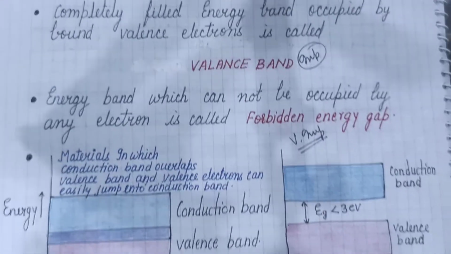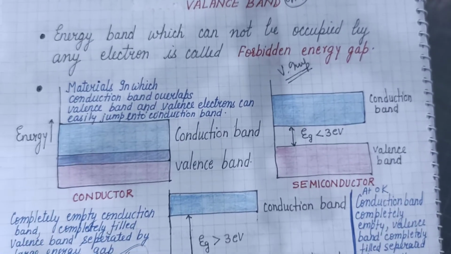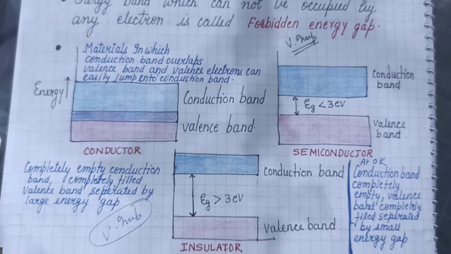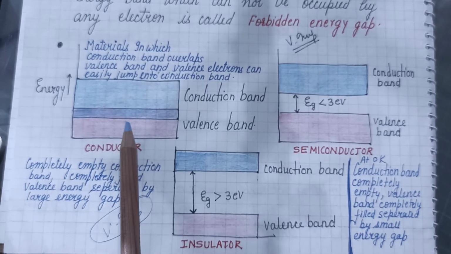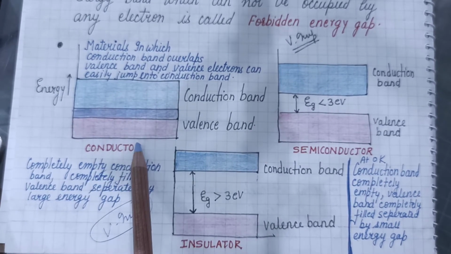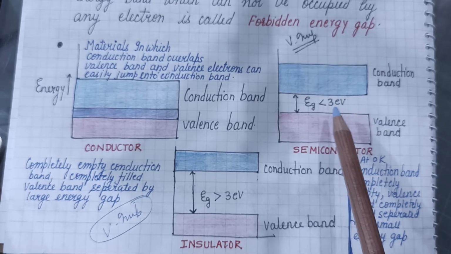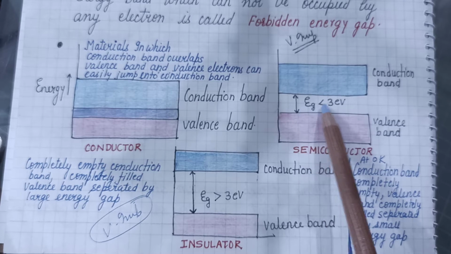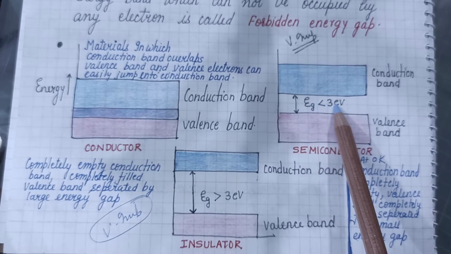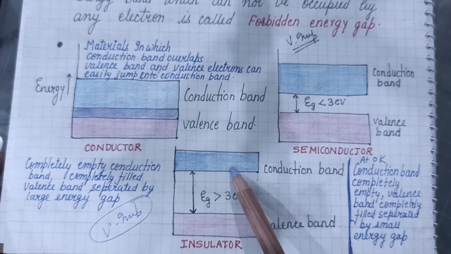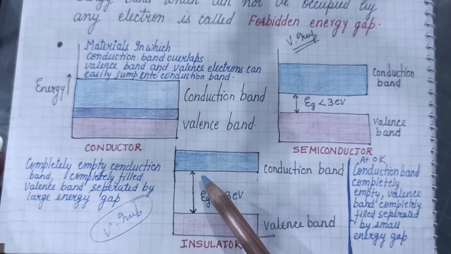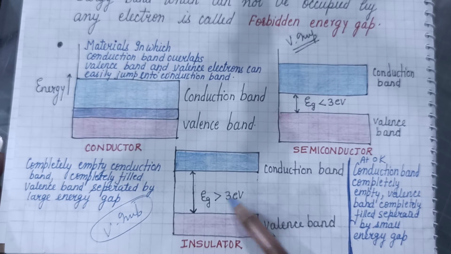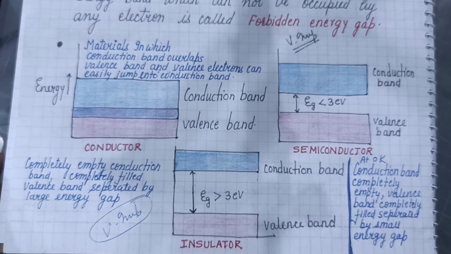And for the band theory diagrams, conduction band and valence band overlap in conductors. Conduction band and valence band are separated by small energy gap of less than 3 electron volt in semiconductor, and conduction band and valence band are separated by very large energy gap of more than 3 electron volt in insulator.